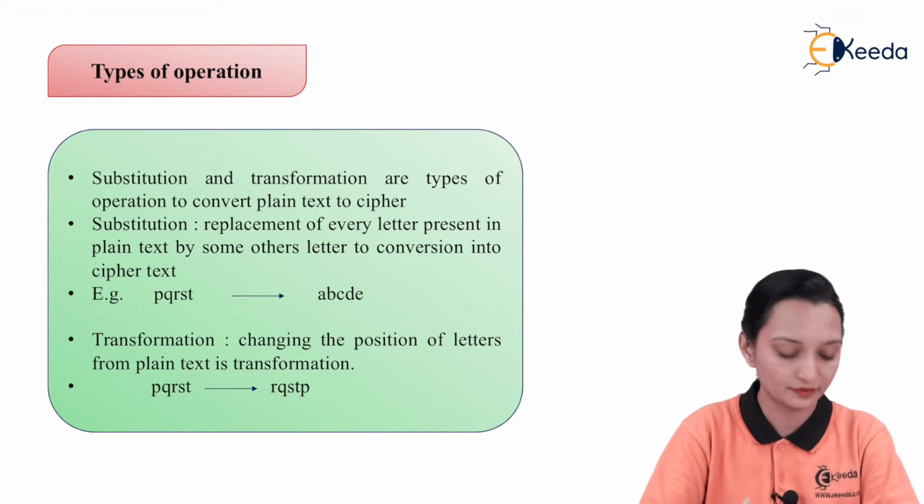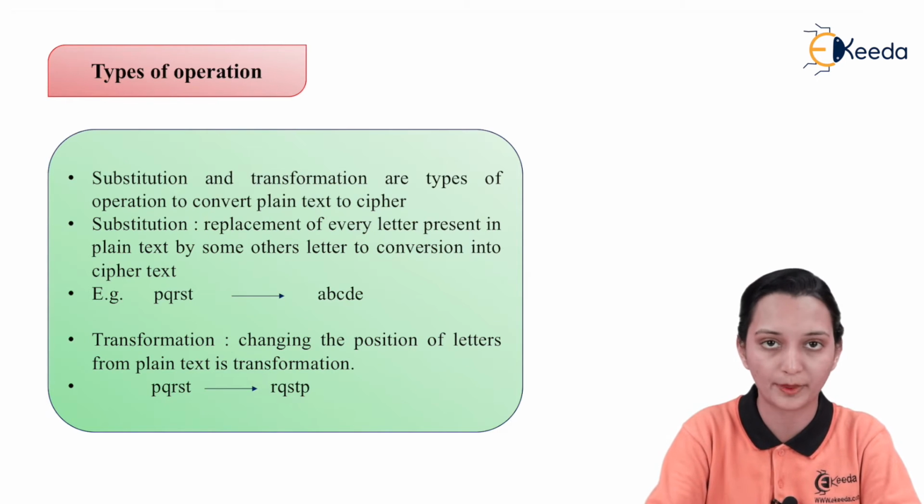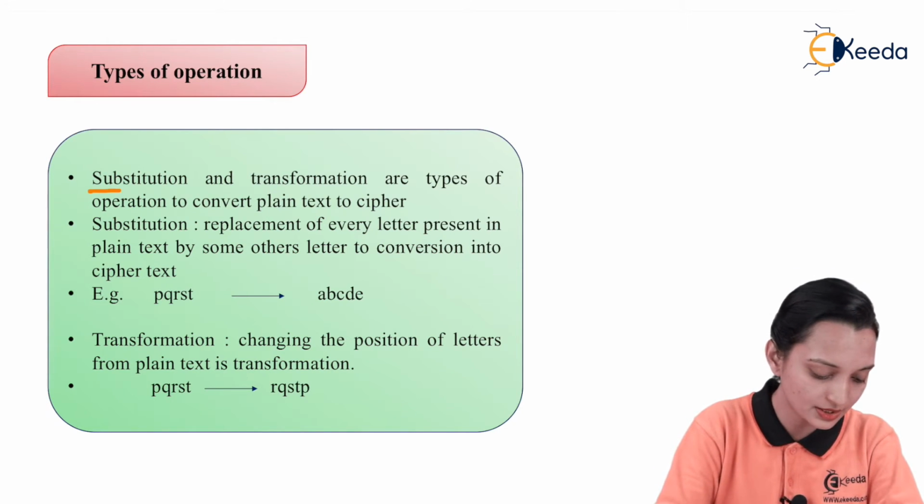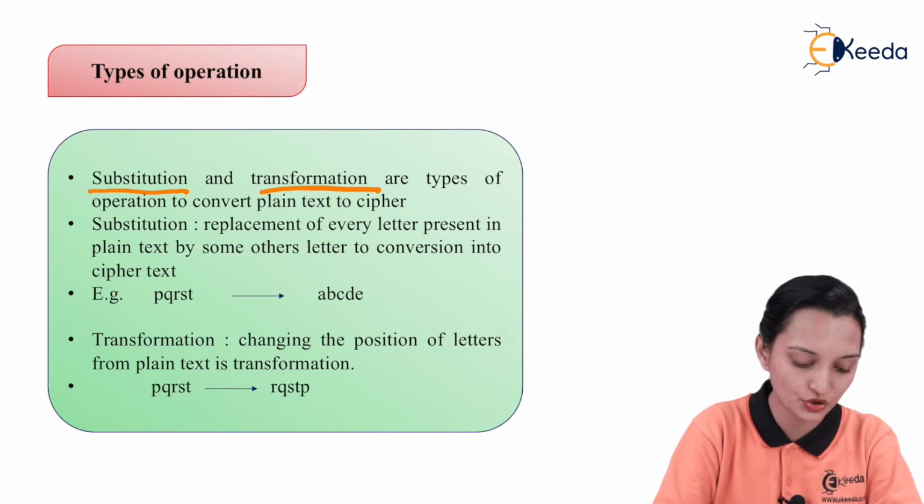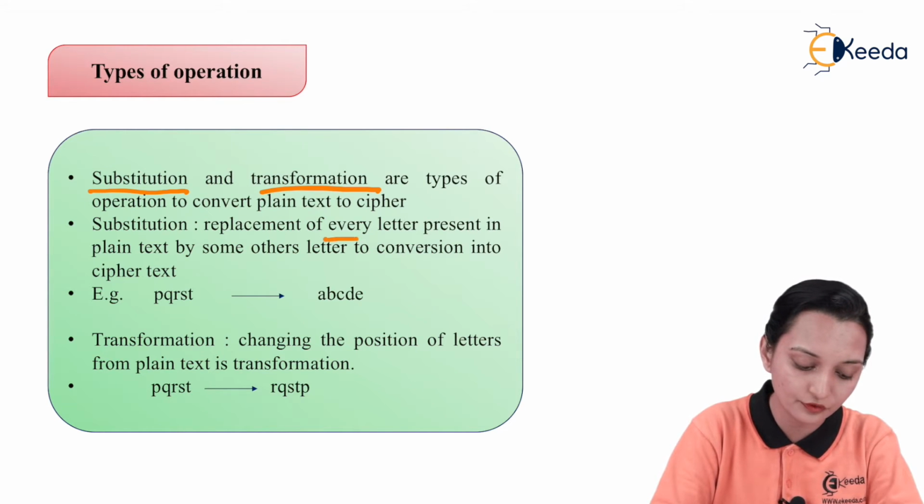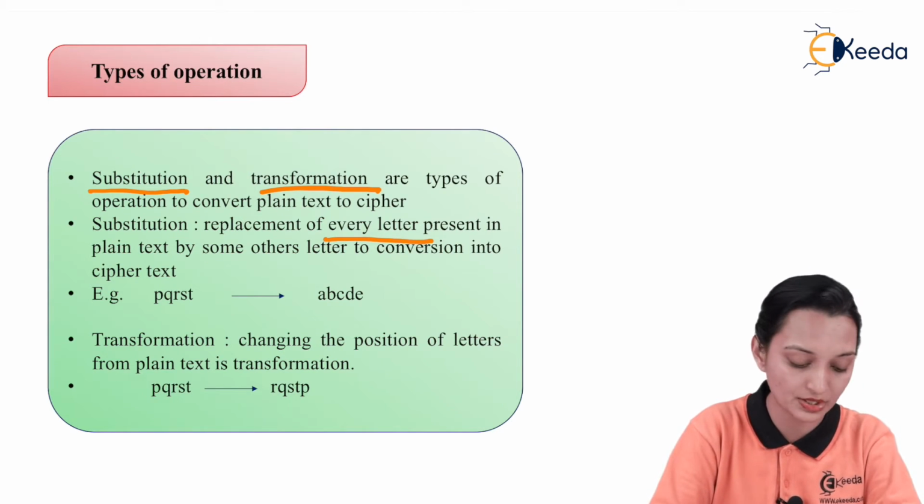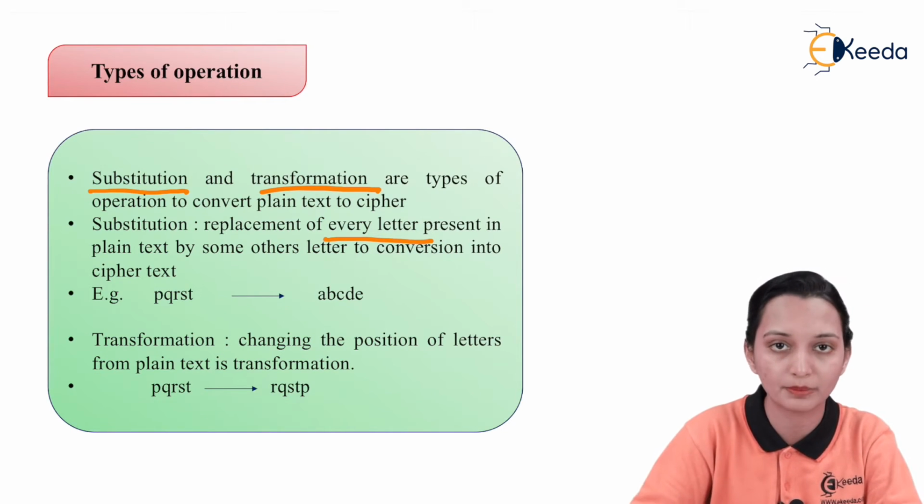Now, on the basis of these two types of texting, there are few types of operation which we can operate on the plain and ciphertext. The first is substitution and second is transformation. These are the types of operation to convert the plain text into the ciphertext. Now what it means? Substitution means replacement of every letter in the plain text by some other letter in the conversion into the ciphertext. That means the number of bits present in the plain text as well as the number of bits present in the ciphertext must be equal.